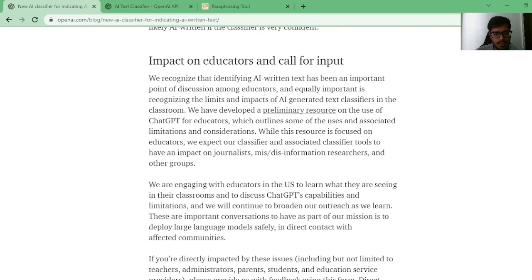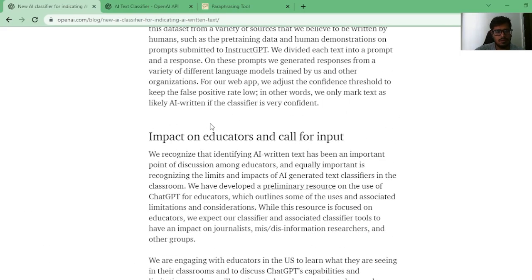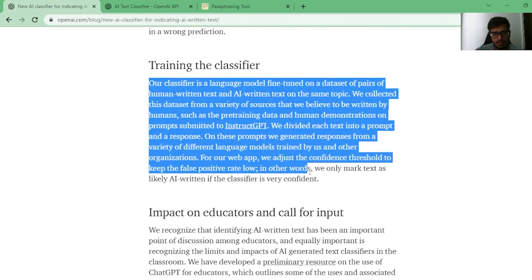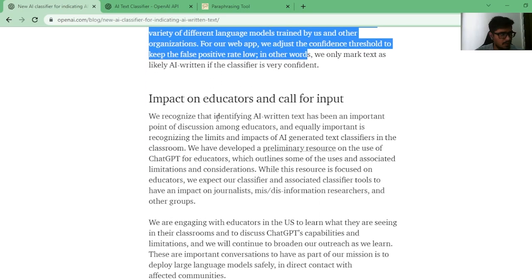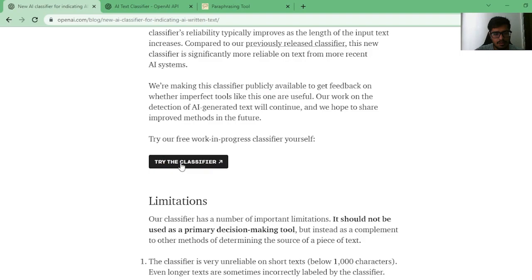Again, you can go ahead and take a look at this. It's talking about the impact on educators and a call for input. This is more of a research standpoint, covering how the training was done and the impact that's expected after the release of this classifier. But what we'll do is now go and try the classifier, right?